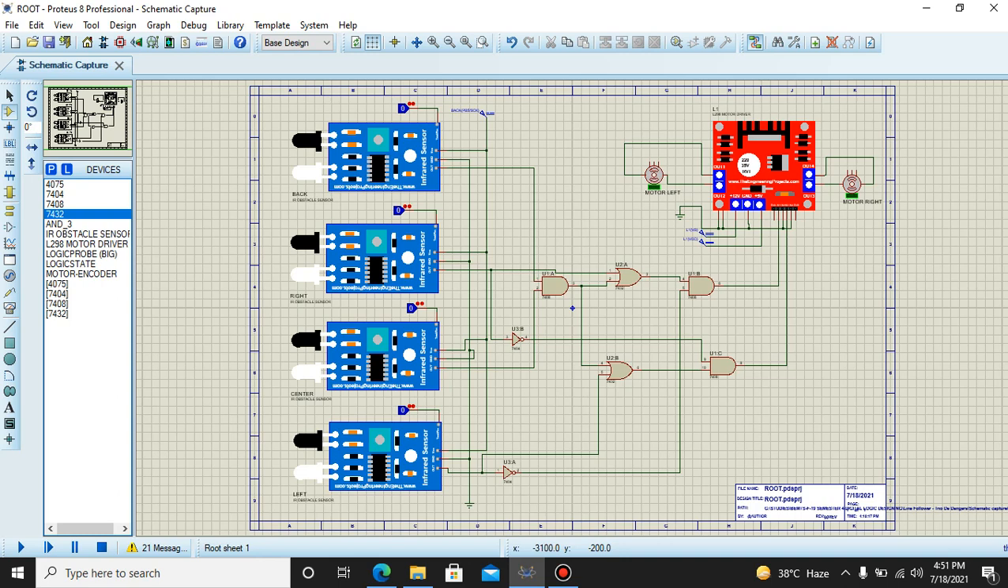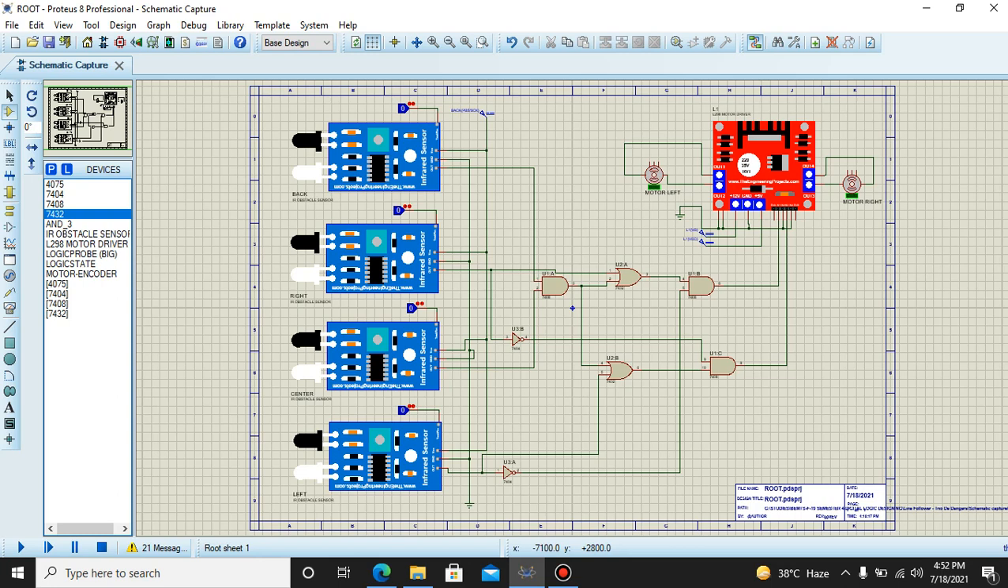What is an infrared sensor? An infrared sensor has a transmitter, the white one you can see, and a receiver. The transmitter transmits infrared, which falls on the target and reflects back, and the sensor gives output according to that.